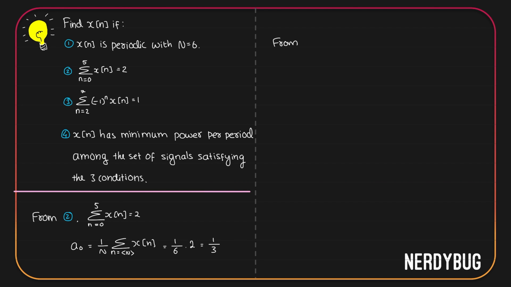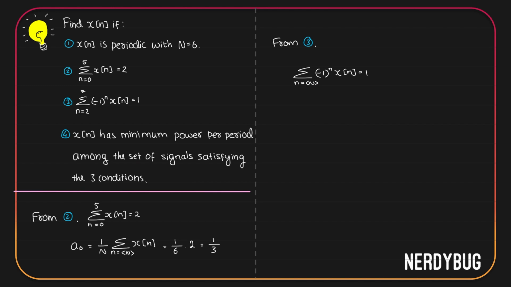Now let's take the third condition. It is given summation from n equals 2 to 7 of minus 1 raised to n x of n is equal to 1. Here we are taking the summation from 2 to 7. From 2 to 7 also we are taking 6 consecutive integer values. So this is also the same as n taking any N consecutive integer values. Let us replace it by that so it is easier for us to understand. Over here, we have minus 1 to the power n.